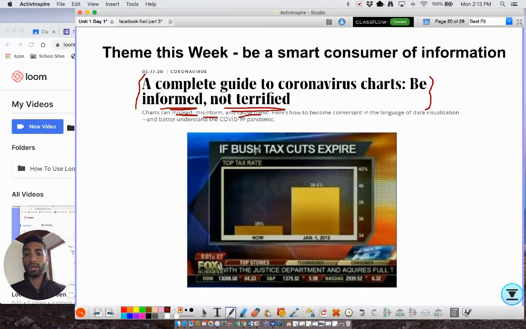Here's an example of another graph. This is from Fox News, which is pro President Bush. This is from several years ago, right? And it says Bush had all these tax breaks, and people like when the tax rate is low. So right now under President Bush, the tax rate is 35%. The Democrats want to cut some of those tax breaks, and look what happens.